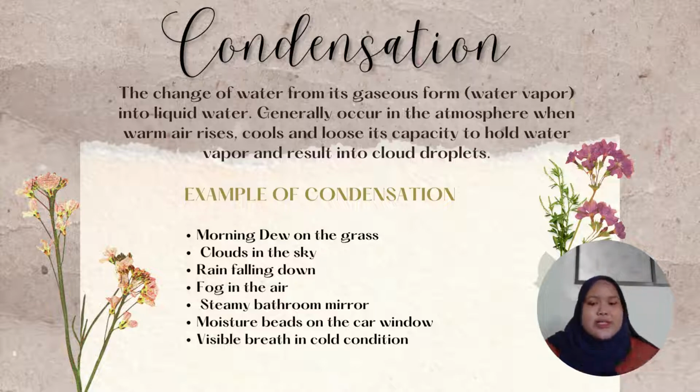As a result, excess water vapor condenses to form cloud droplets. Examples of things that go through condensation are morning dew on the grass, clouds in the sky, rain falling down, a steamy bathroom mirror, and visible breath in cold conditions.